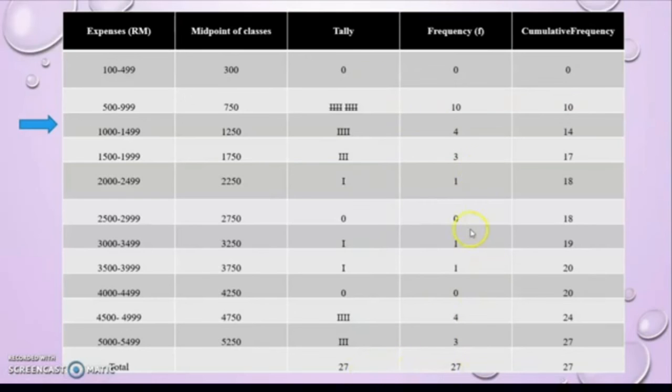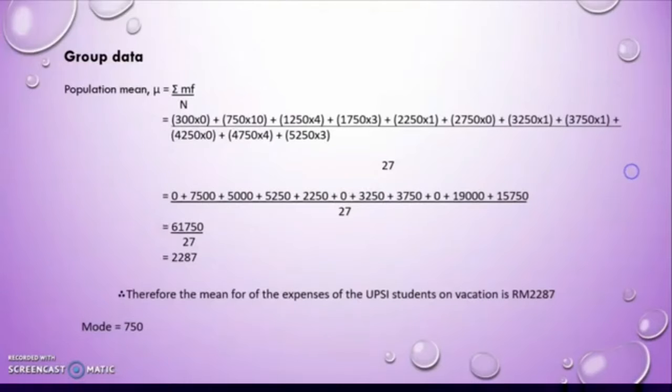So frequency is the number of respondents, and to calculate the cumulative frequency you just sum up the frequency. For example, 0 plus 10, and then you get the answer, you plus 4, and then you get the answer, you plus 3 until the rest, and at the end you must get 27, which is the total number of the respondents. So let's see what more we can analyze about this question.